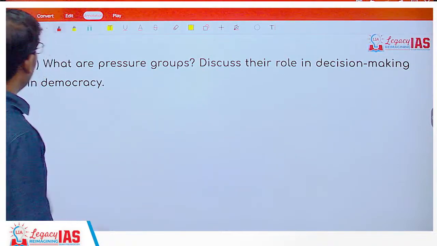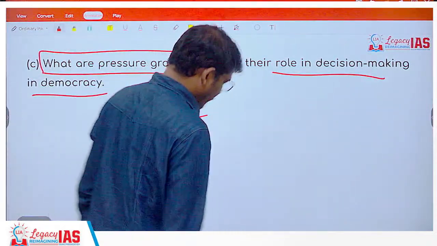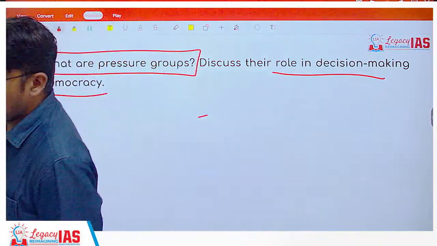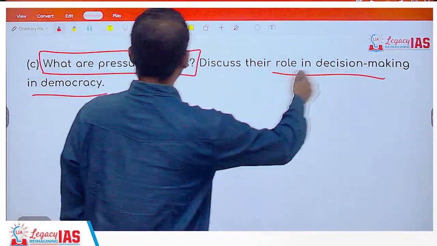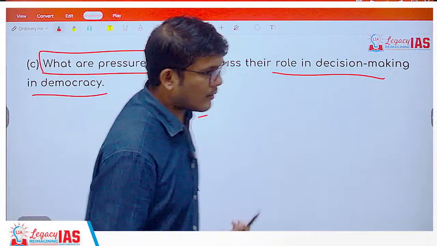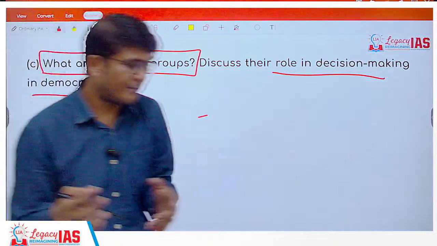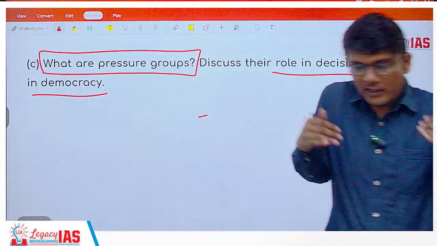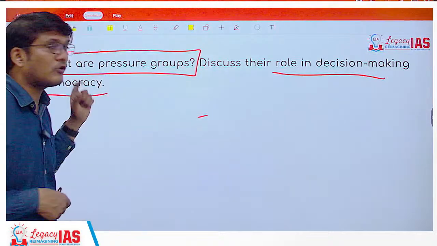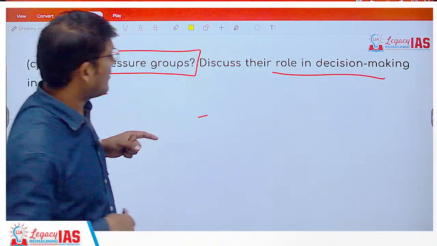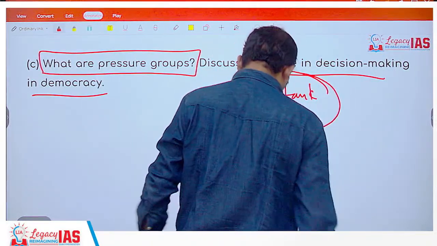Now, the final question is, what are pressure groups? Discuss their role in decision making in democracy. So first part is simply the definition of pressure groups. You define what a pressure group is, what it does, give examples, and their role in decision making in democracy. So they influence the idea of the public, they influence the people, so that people consensus can be driven, based on which the government will have to take a particular decision. Not just that, at the same time, they can also act as a think tank. The government may invite them to give their opinion.